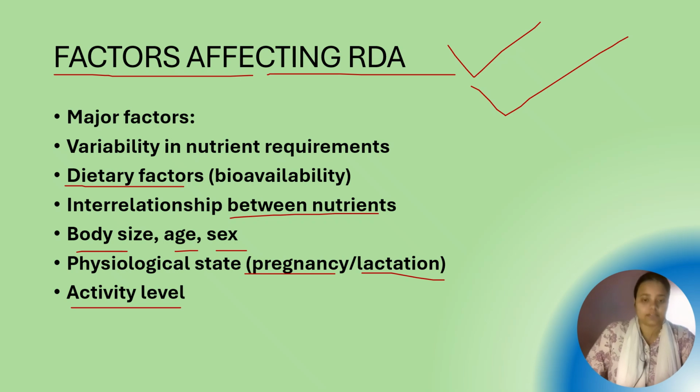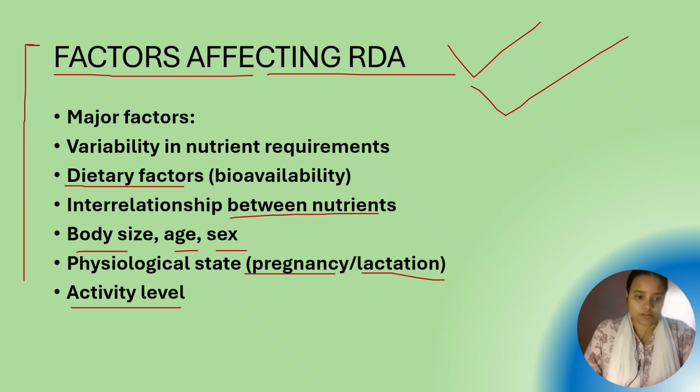These are the factors which affect the RDA. For example, same food but different person means different requirement. You are having the same food as your mom and dad, but they need more than you, right? They have a different requirement than you. So this is very important. You should know this.